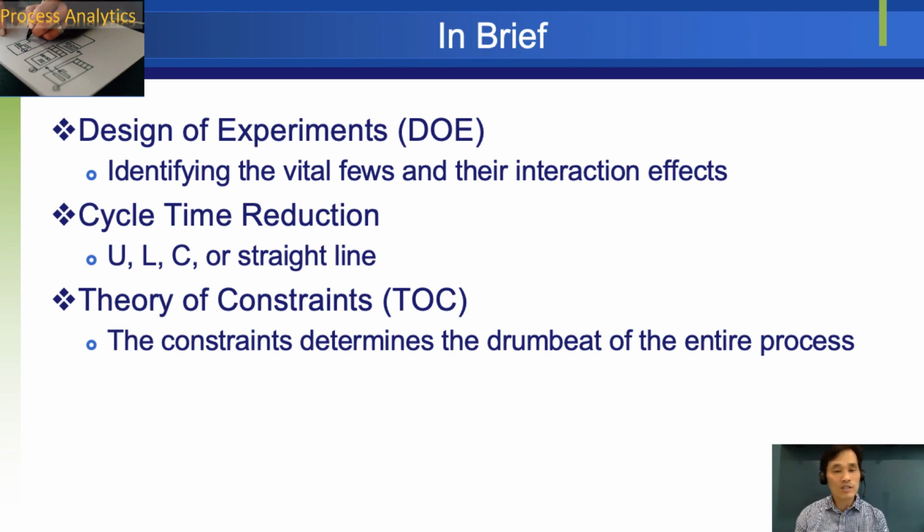Theory of constraints, as we have just reviewed, determines the drumbeat of the entire process, and we want to focus on these weaknesses and limitations first, and try to lift those limitations, because that limit will determine the speed of the entire process.